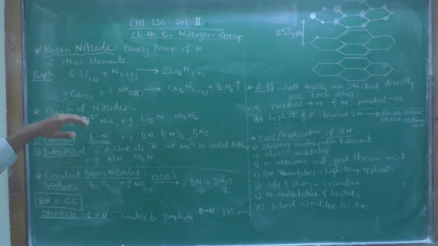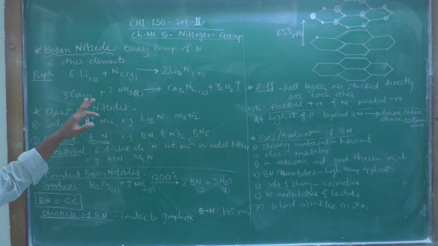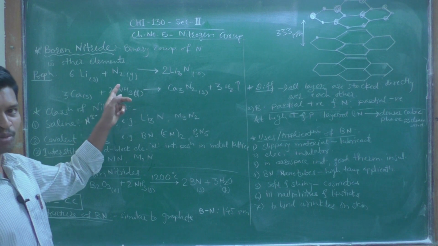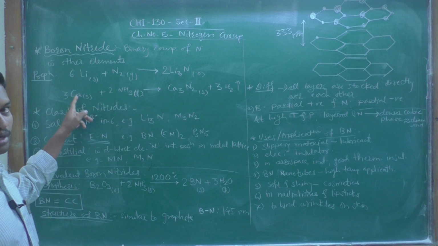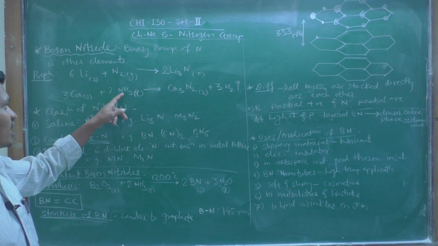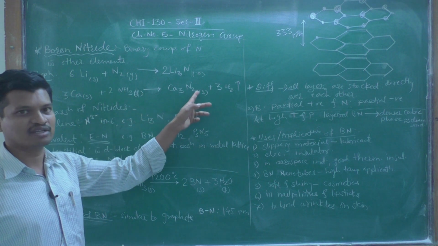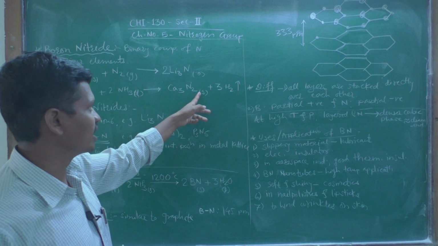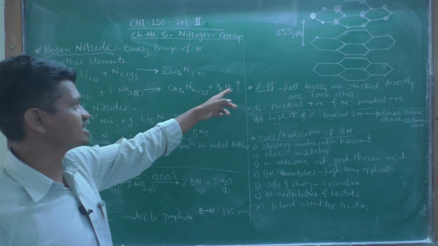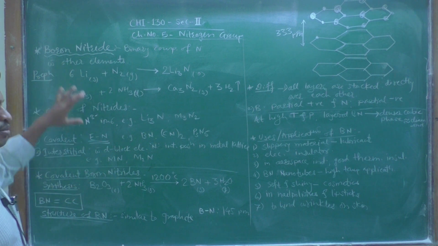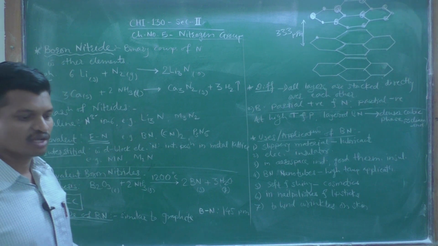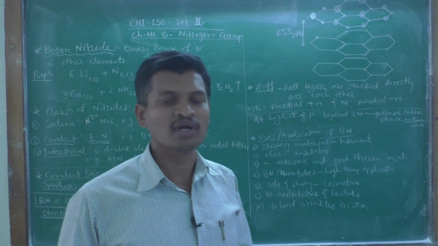Another reaction is given between ammonia, which is the activated form of nitrogen, and calcium. Calcium metal, when it reacts with ammonia, forms calcium nitride, Ca3N2, and the side product is hydrogen gas. So these are some preparation reactions given for the preparation of nitrides.